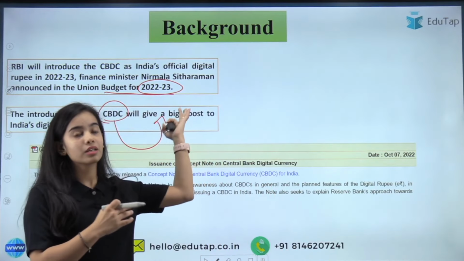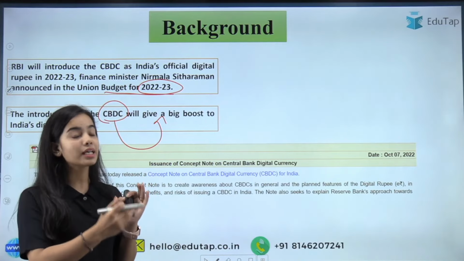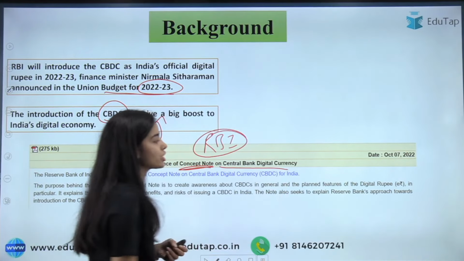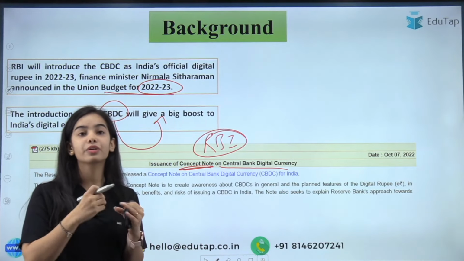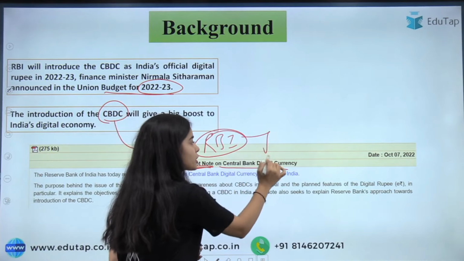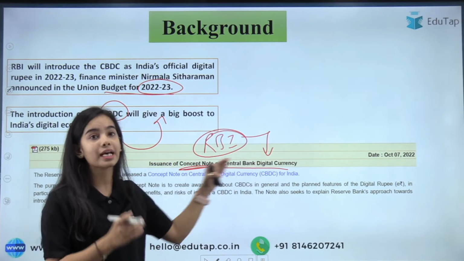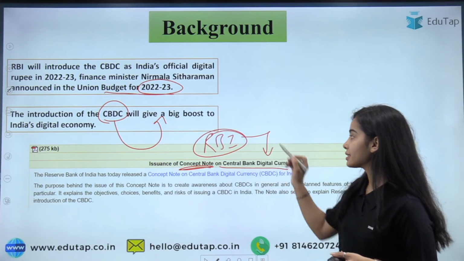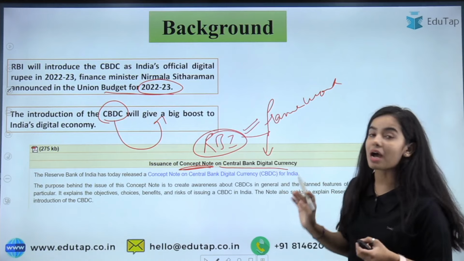Now, the Finance Minister announced that the RBI is going to introduce the CBDC, and in that context, the Reserve Bank of India released a concept note on the central bank digital currency, in which the whole framework, how it will be introduced, in what type and in what form, is explained. So we will understand everything, the motivation behind this central bank digital currency that has been explained in the concept note, the form, the type, the mode, everything that RBI has provided in this complete framework regarding the central bank digital currency.